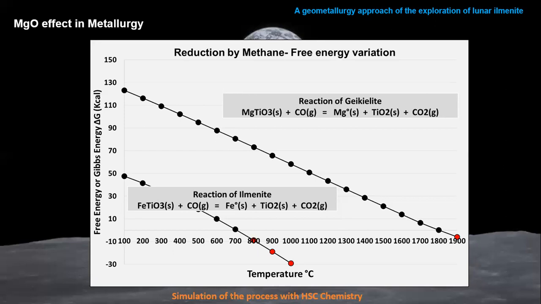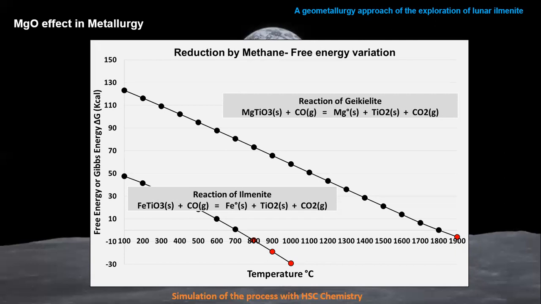In the particular case of methane, you can obtain the reaction with pure ilmenite at up to 800 degrees Celsius, but with geikielite you need a temperature of almost 2000 degrees Celsius. It's a lot of energy. So now we can understand how important it is to identify these specific variables.